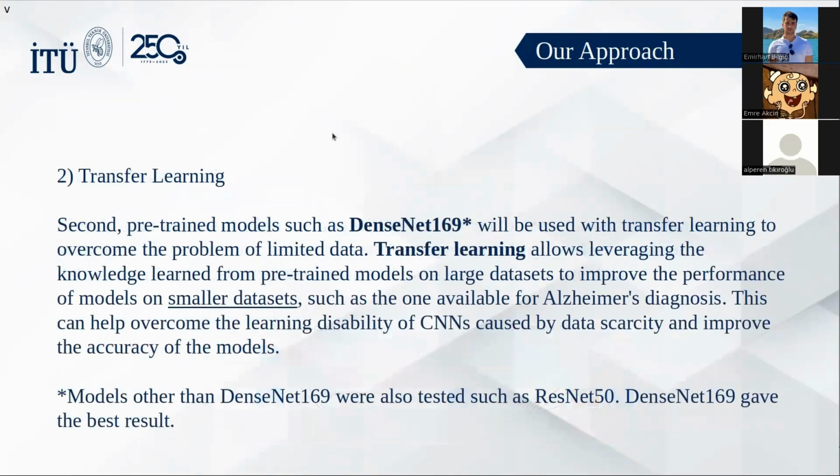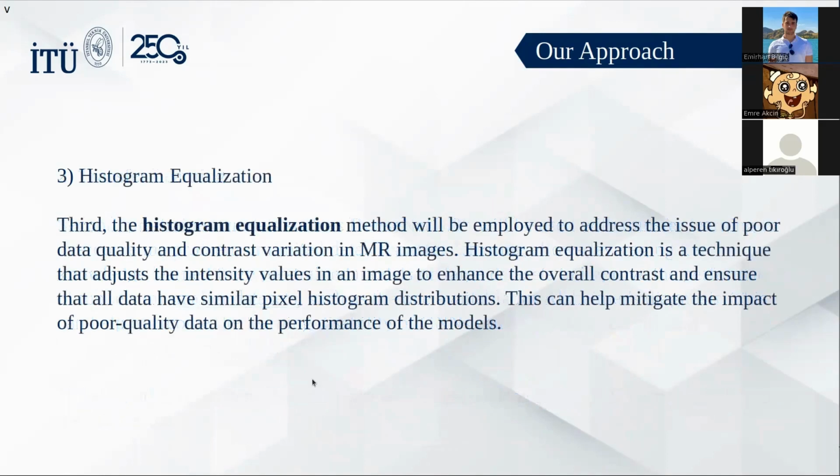So step number 2 is transfer learning. We have used pre-trained models, and we have benchmarked the results. We have used DenseNet 169 and ResNet 50 and some other models, but the most successful ones were ResNet 50 and DenseNet 169. We have also used histogram equalization. There are some different methods to process the data, but the most successful one was histogram equalization.